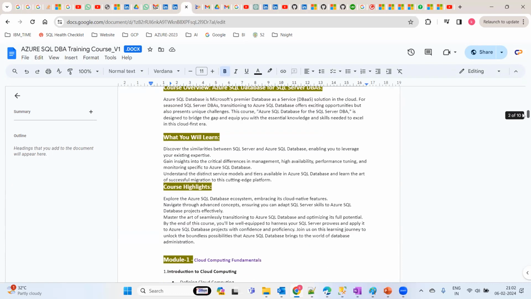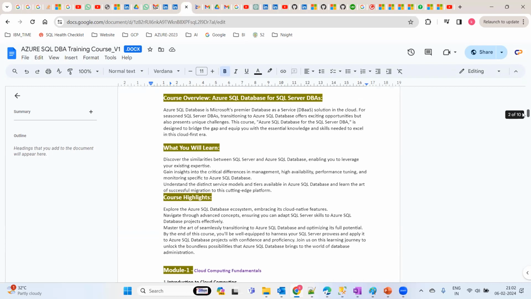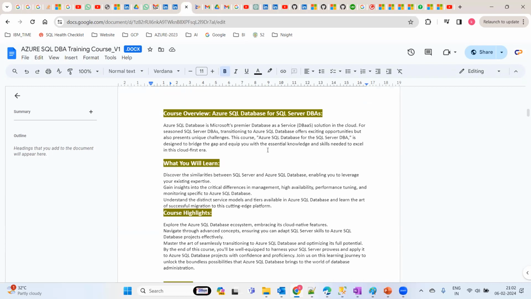And then what we are going to learn in this course agenda is basically we are more focusing on Azure SQL Database for the SQL Server DBAs. We are just going to learn about SQL basics and Azure SQL basics. In fact, Azure basics also we are going to cover.